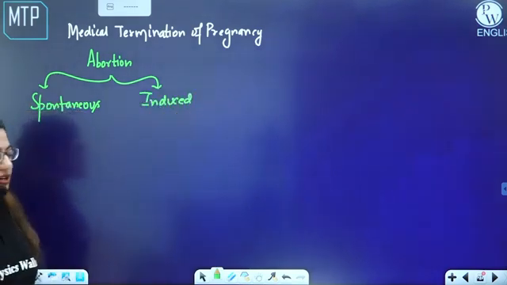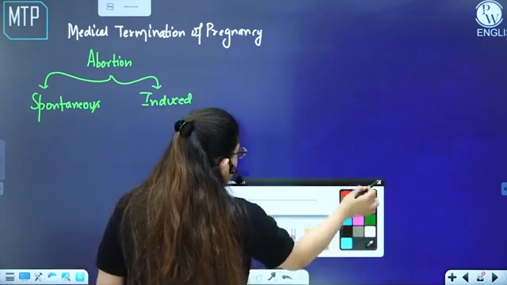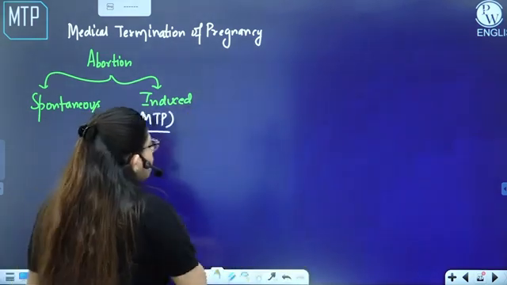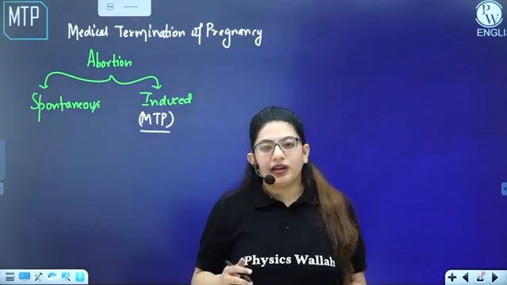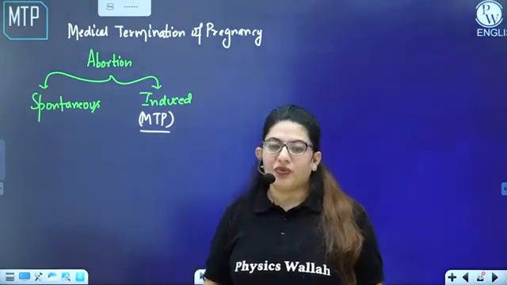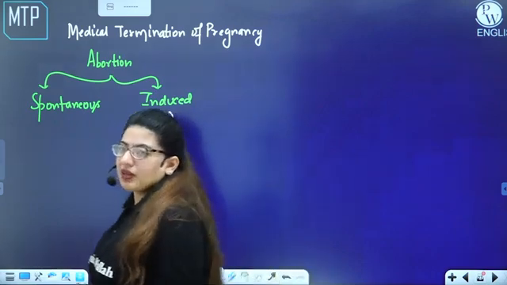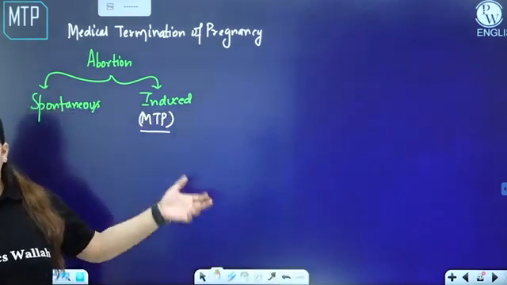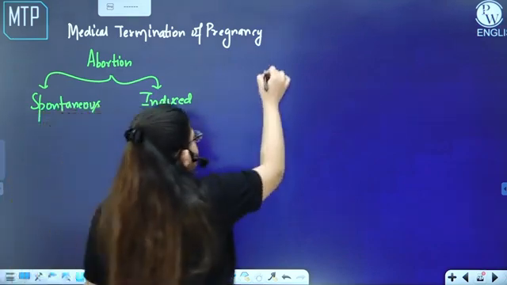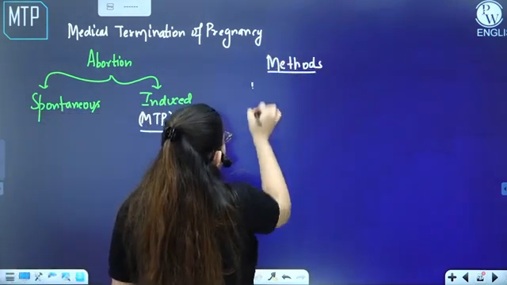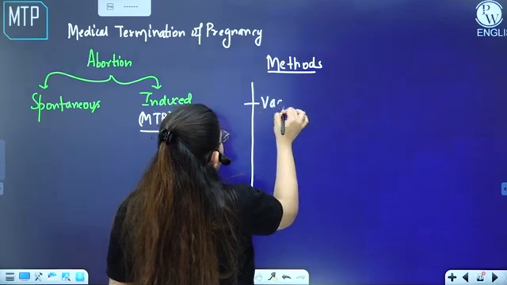So these induced abortions are known as the MTPs, medical termination of pregnancy. Medical termination means that you are medically stopping the pregnancy. So what are the various methods by which you can actually abort a fetus or an embryo? There are different methods used. The first method is vacuum aspiration.